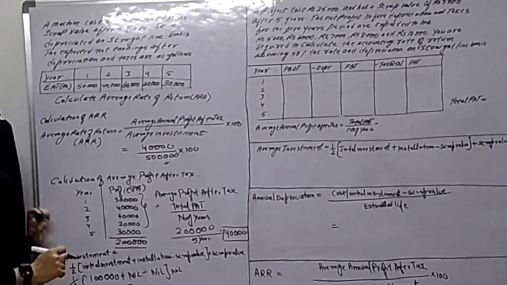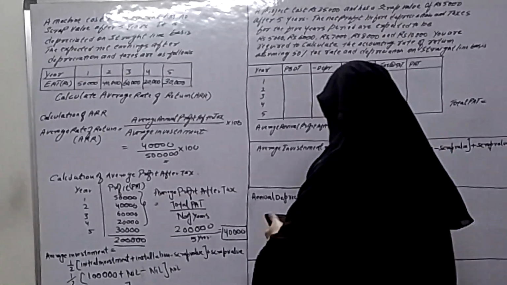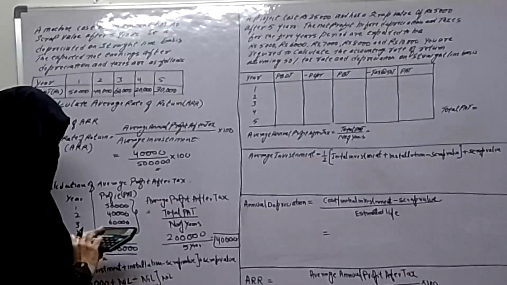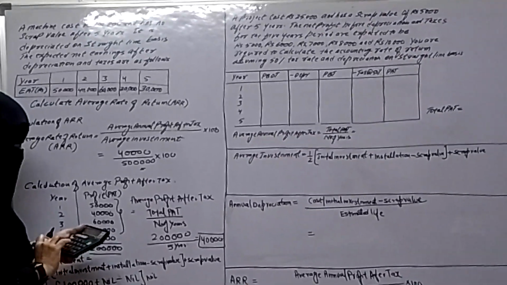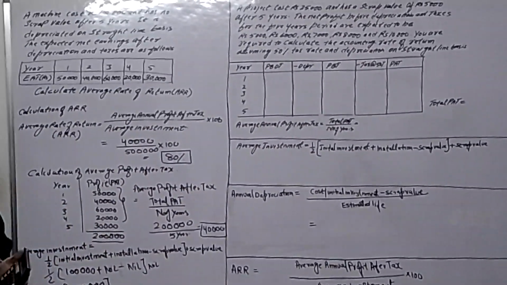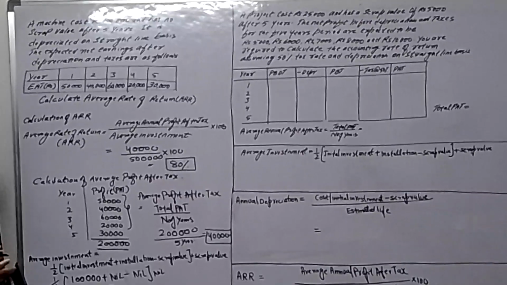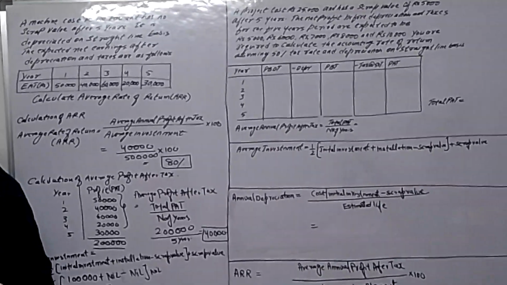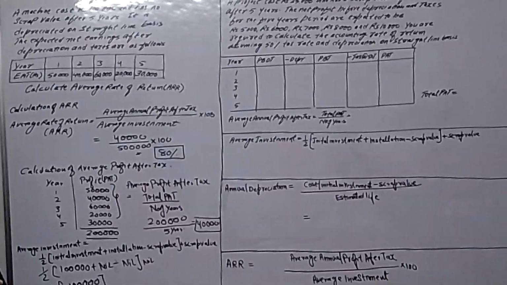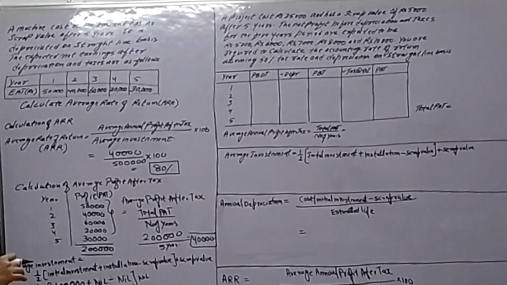So 40,000 divided by 50,000 into 100. So it will be 80%. So the ARR in terms of percentage is 80%. So for calculating ARR, we need average annual profit after tax, and we need the average investment. So this is the first problem. Here ARR is 80%. Now the next question.